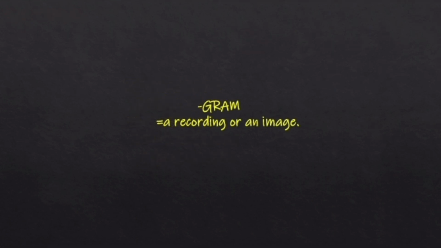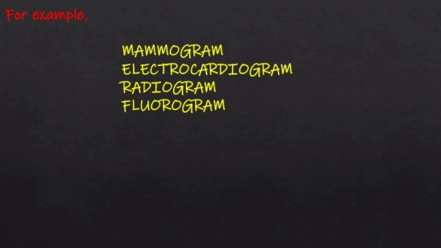Next suffix is gram, which means a recording or an image. Examples are mammogram, which means a recording or an image of breast. Electrocardiogram, which means a recording of the electrical activity of the heart. Radiogram, it's an image made using X-rays or other rays. Fluorogram, it's an image produced by fluorography.